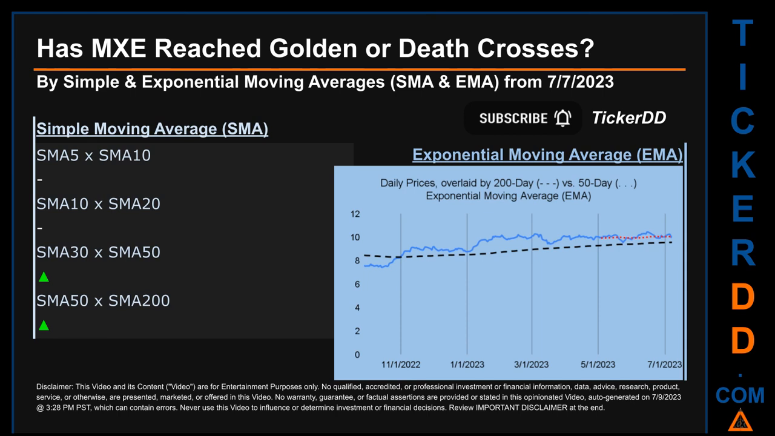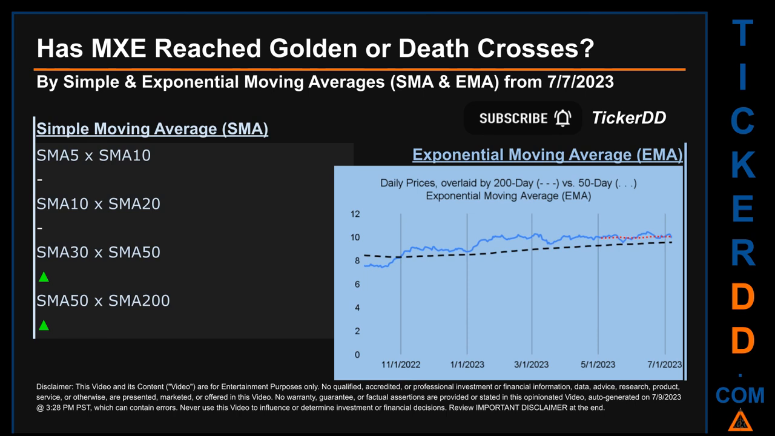Has MXE price reached golden or death crosses? Golden cross and death cross are basic signals that compare average prices across two specified trade day ranges, a short-term versus a long-term range. For example, 5-day versus 10 trade days.